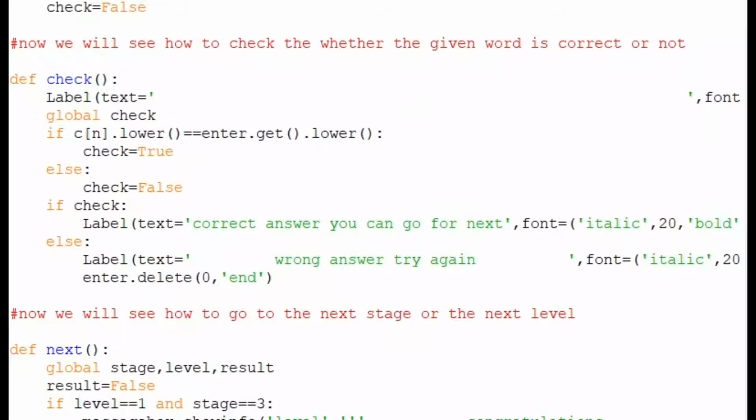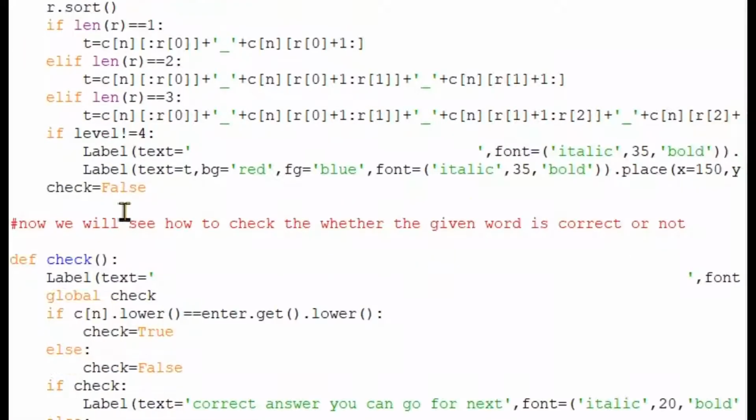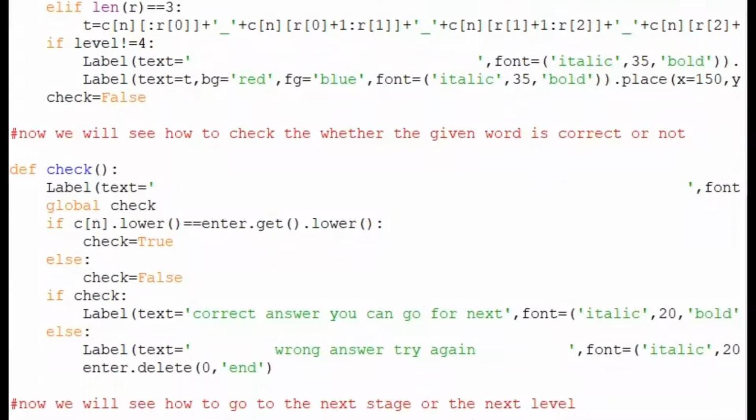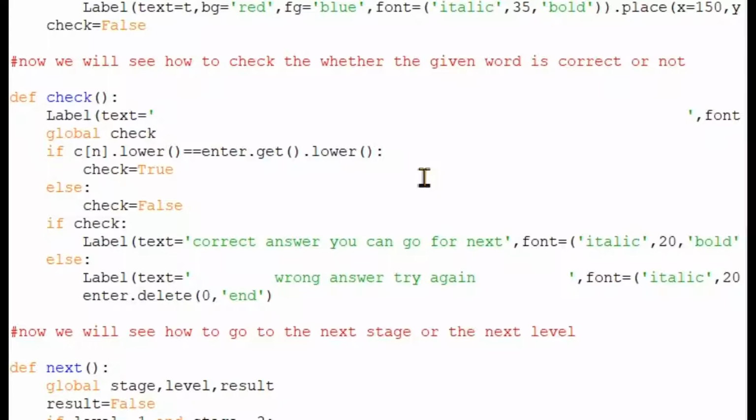Here, in the previous part I mentioned that after completing all, the check will be false. When we create a word, that check will be false, which means the checking is not completed, so you need to first check and then get to the next answer. Okay, so here first we will check is dot lower, and here also is dot lower.